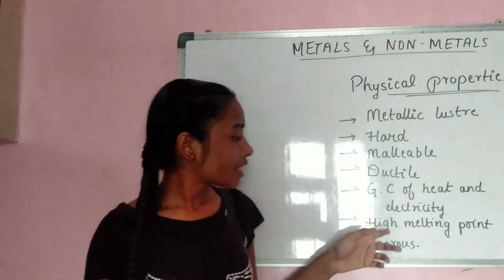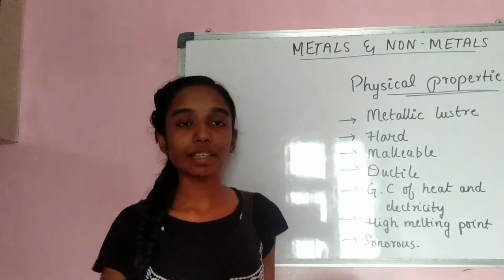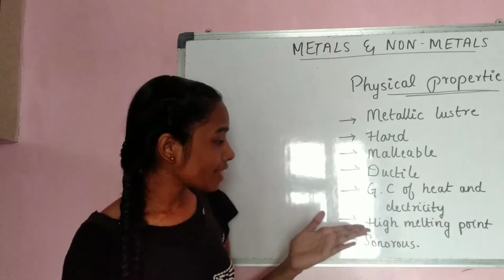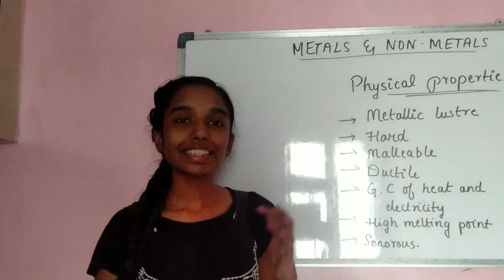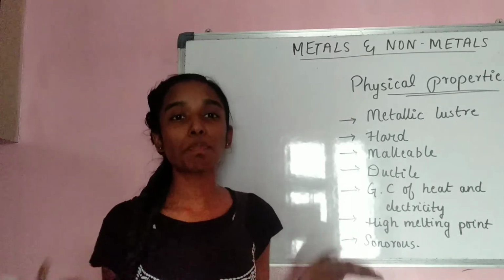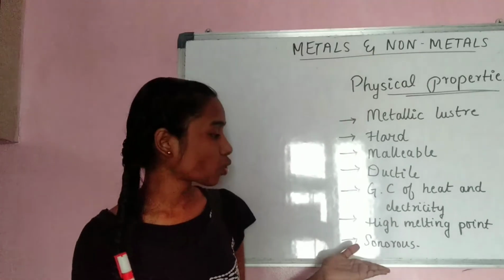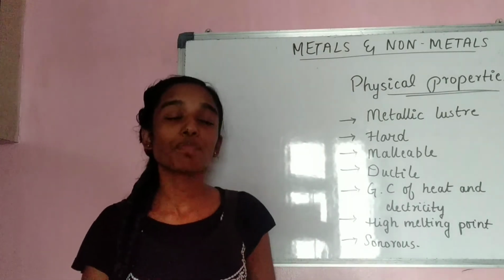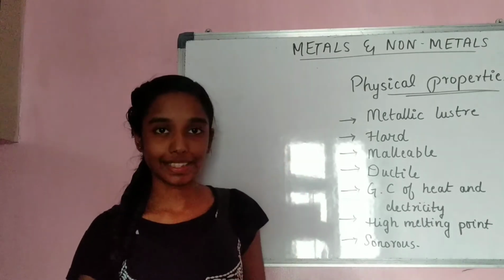The next is they have a high melting point. This is a point that you have to remember. They have a very high melting point. And the next one is sonorous. That is, when they are hit with anything, they give a sound, a typical sound, and that is called sonorous. So these are some physical properties out of many we have for metals.